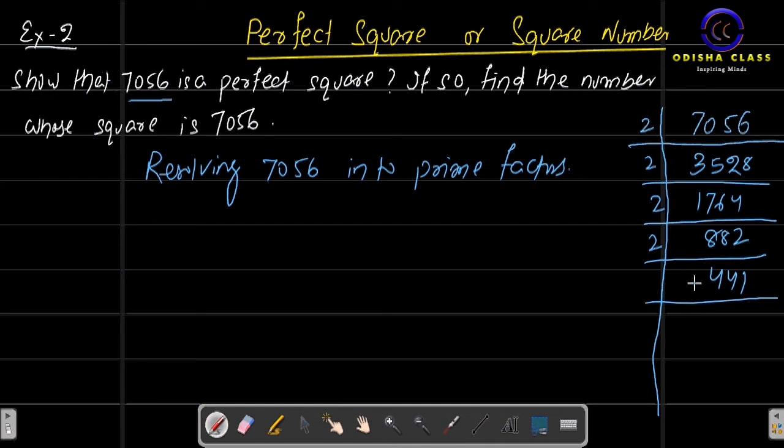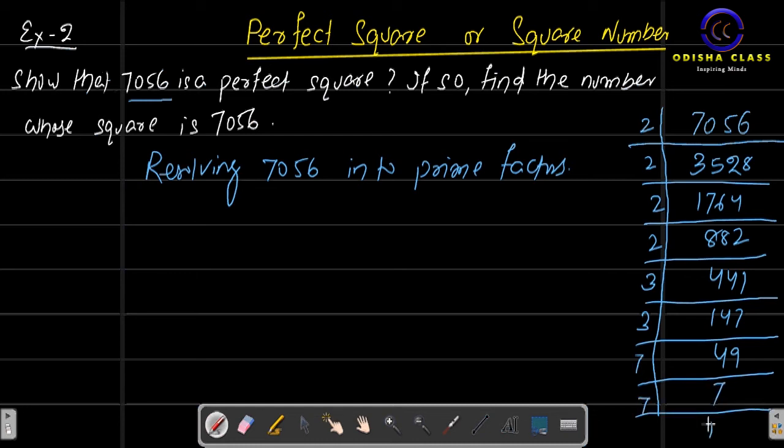Whether it is divisible by 3 or not, let's check. 4, 4, 8, 8 plus 1, 9. 9 is divisible by 3. And by 3 we will get 1, 4, 7. 4, 1, 5, 5, 7, 12. 12 is divisible by 3, hence 147 can be divided by 3 and we will get the answer 49. 49 cannot be divided by 2, it cannot be divided by 3, it cannot be divided by 5. Can it be divided by 7? Yes. Then the answer is 7.